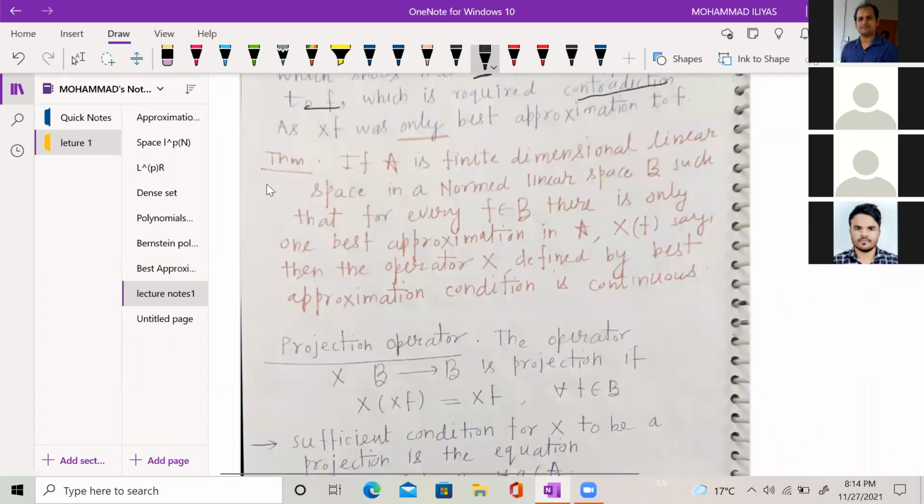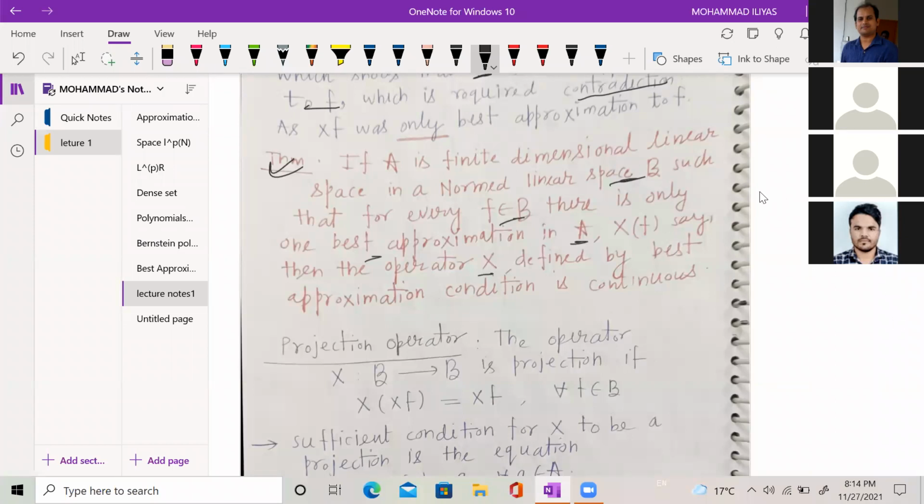Again, another theorem. If A is any finite dimensional subspace in a normed space B, and if for every f belonging to B there is a unique best approximate in A, then the operator x, again the best approximate operator, is continuous.